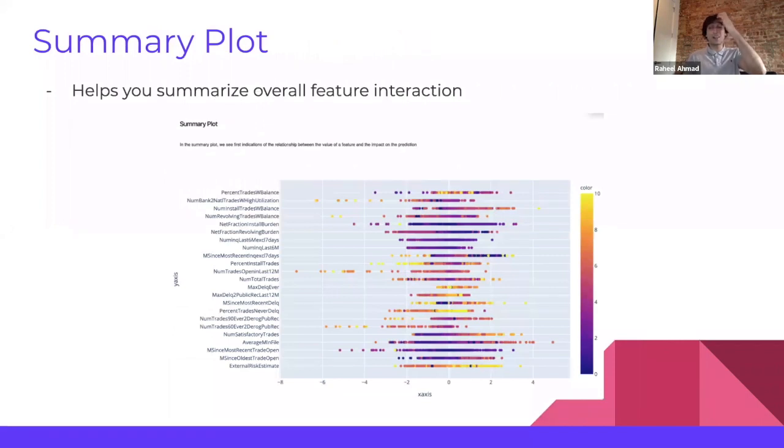You also have summary plot. It's a very dirty looking plot, but it's a very effective one because it combines feature importance with feature effects. Each point on the summary plot is an impact value or an attribution score for a feature and an instance. And we can read this that whenever the value of the feature goes up, its impact on the prediction is either negative or positive. And so by identifying this, we can dive in deeper to identify scenarios where the feature has a positive impact, the value is also high, but the prediction is bad. So why is that happening? We can actually go deep, dive in and understand in much more detail.